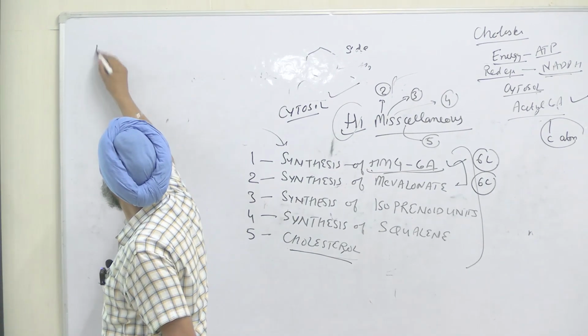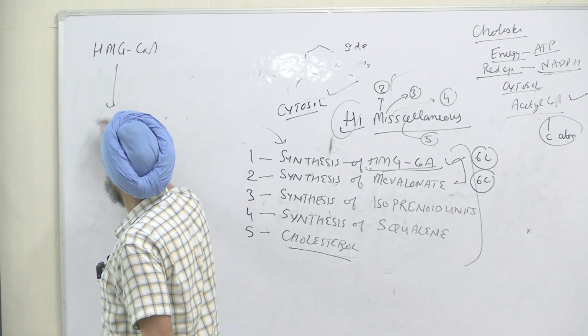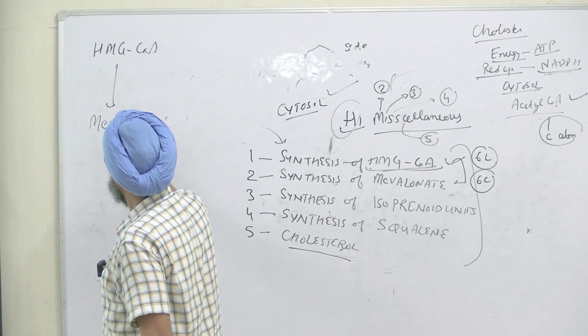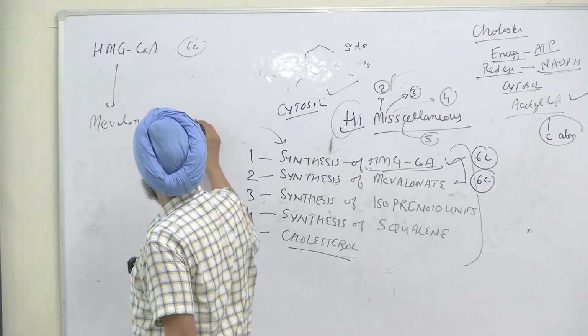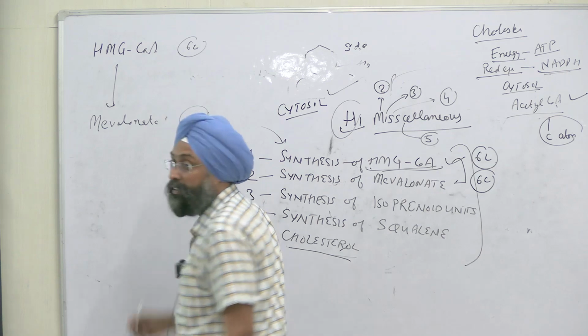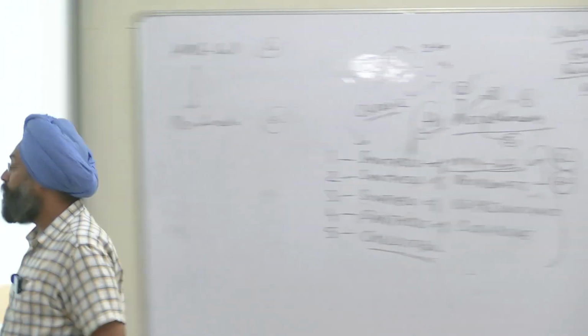Now we have HMG CoA, and it is converted to mevalonate. Both are 6-carbon compounds, right? How will you move into this?